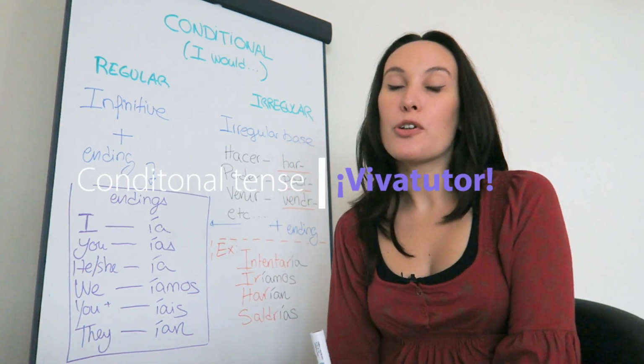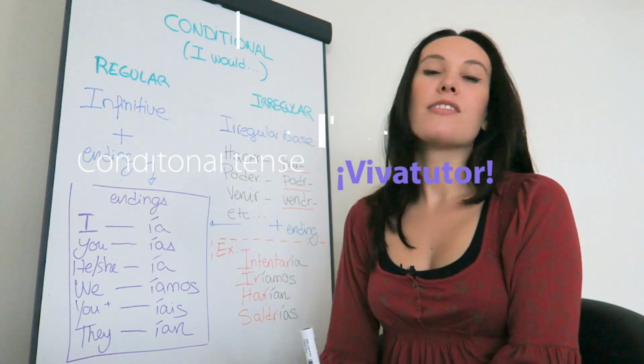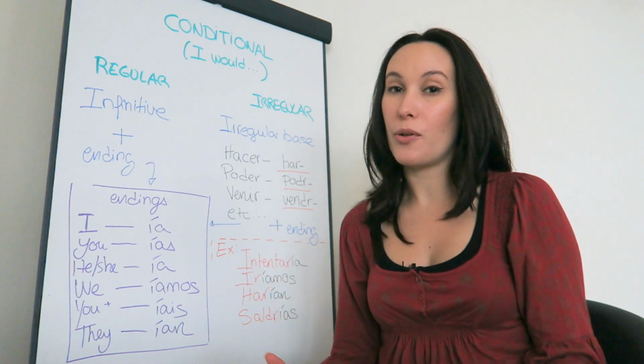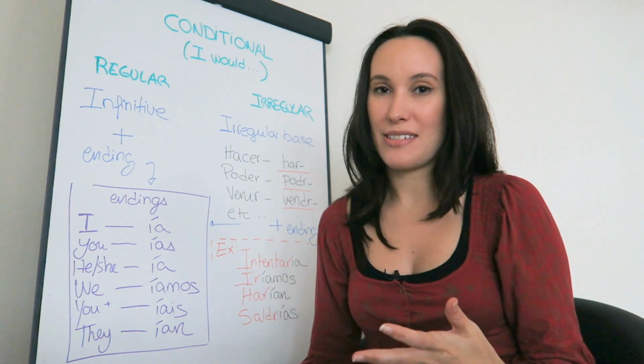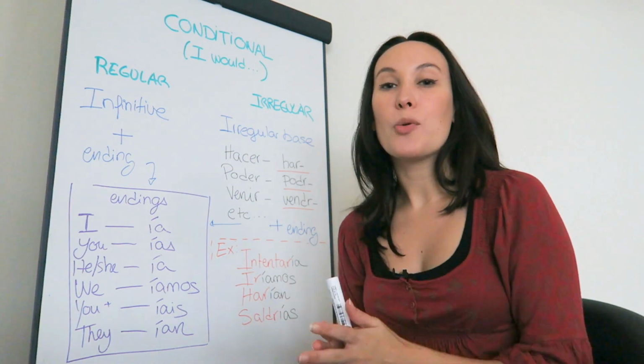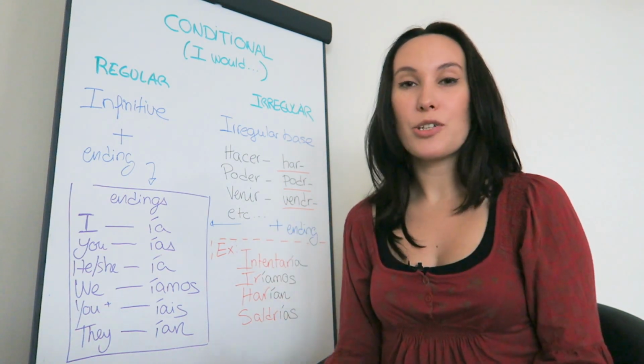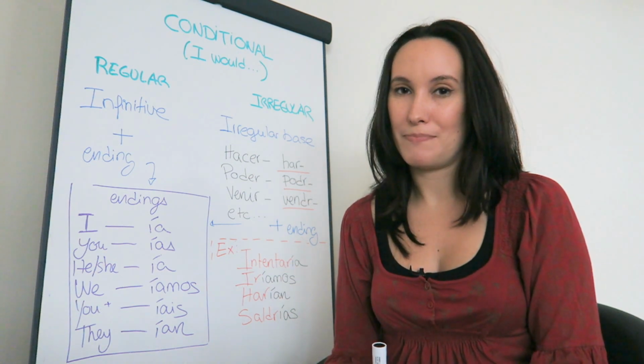We're gonna do conditional tense today. So I would do something to talk about the things that we would do in other circumstances. For example, I would go running, but it's raining. Or we would buy a new car if we had the money.